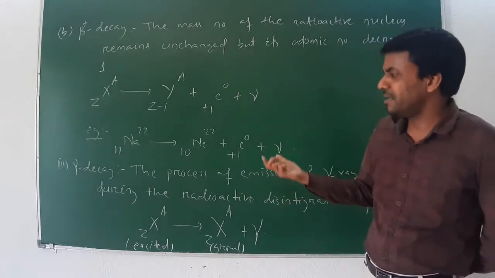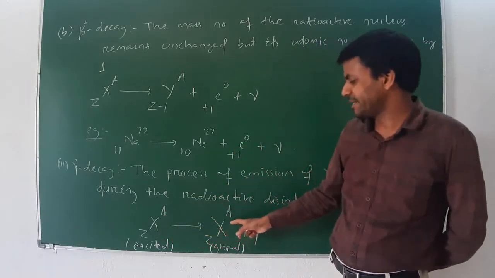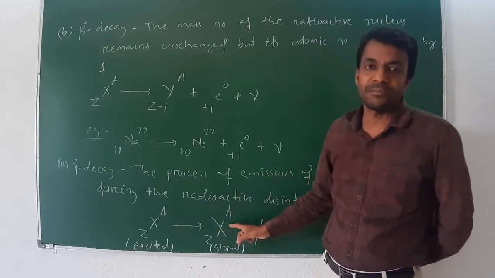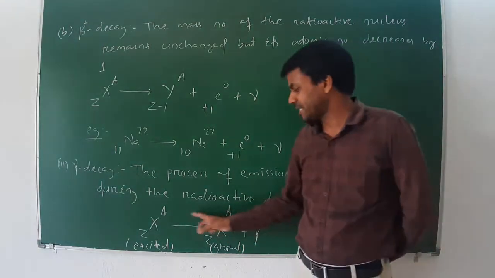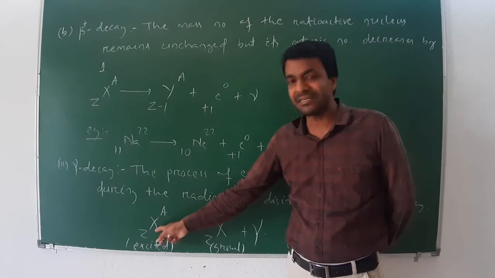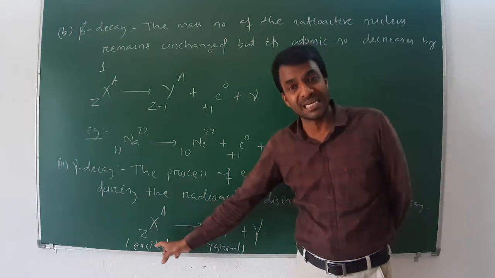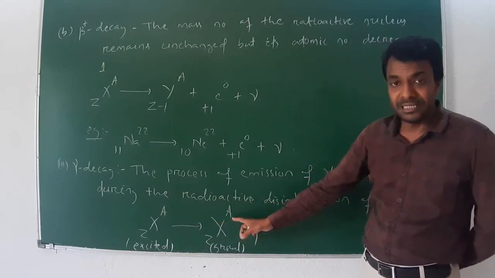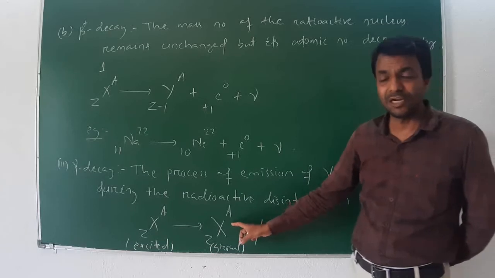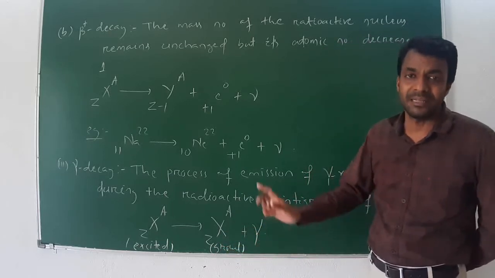The general formula is Z X A, that Z X A plus gamma ray, no new element is formed. The parent nucleus, if in excited state, gives the daughter nucleus in ground state plus gamma ray.